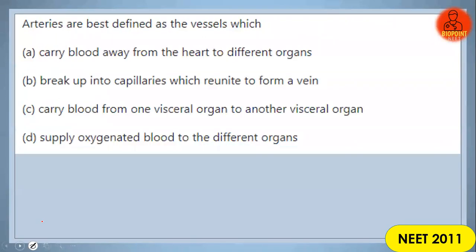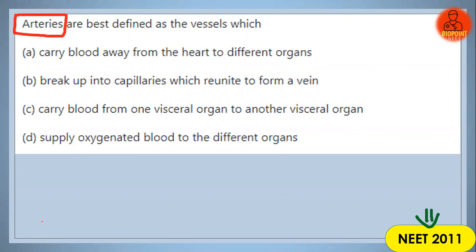Next question on your screen. Very easy question again. Arteries are best defined as the vessels which... So we know what you mean by artery. This is a simple question asked in NEET 2011. You have to simply write the definition. Simply you have to identify the definition for artery. What do you mean by artery?